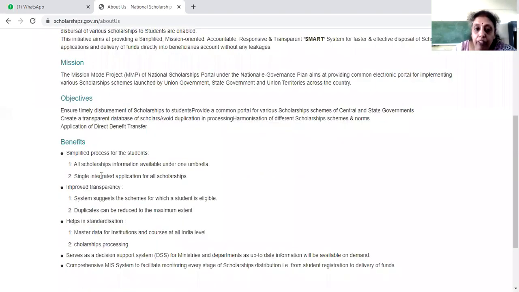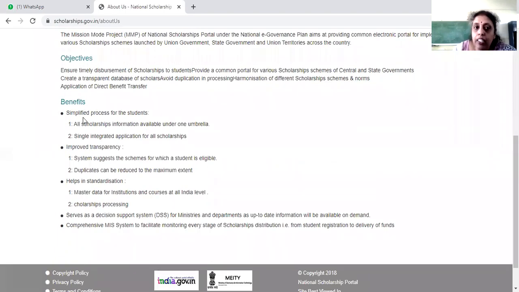And what are the benefits? Simple process for the students. For you, it is very easy to enter the data into the portal compared to previous years. Now they have made the portal very simple. All scholarship information is available under one umbrella. All the central government and state government scholarships come under the single portal. So there is a single integrated application for all scholarships.